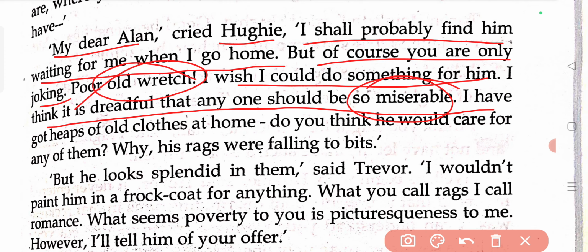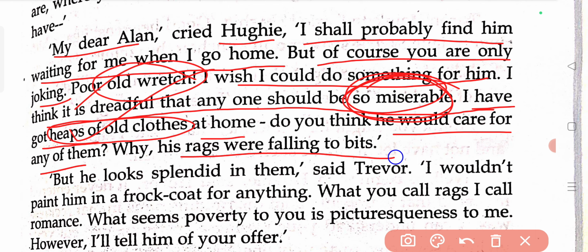What a miserable condition for the beggar man to live in this world. "I have got heaps of old clothes at home. Do you think he would care for any of them? Why, his rags were falling to bits."